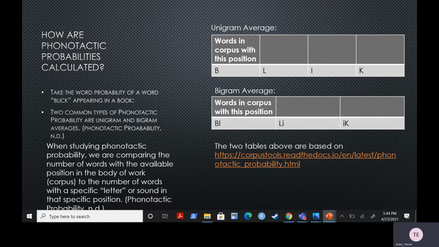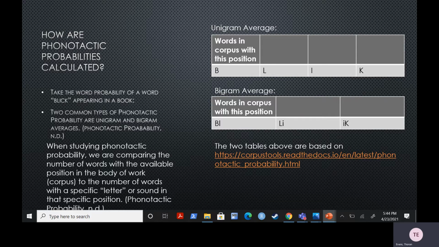A unigram average would look at words in the body of work, which could be an entire language, a book, a play, a speech, really anything written or spoken. And with that phoneme position, it relates to how many of those words have that specific sound there. So for example, click has the same number of phoneme positions as blick, except there is a C in the first phoneme position instead of a B.